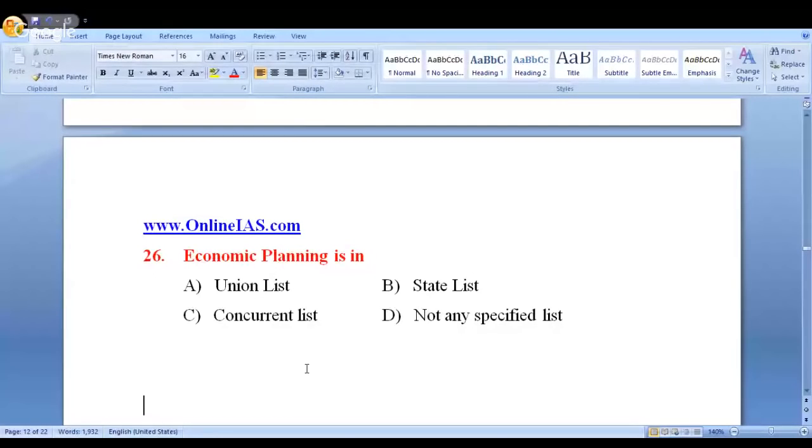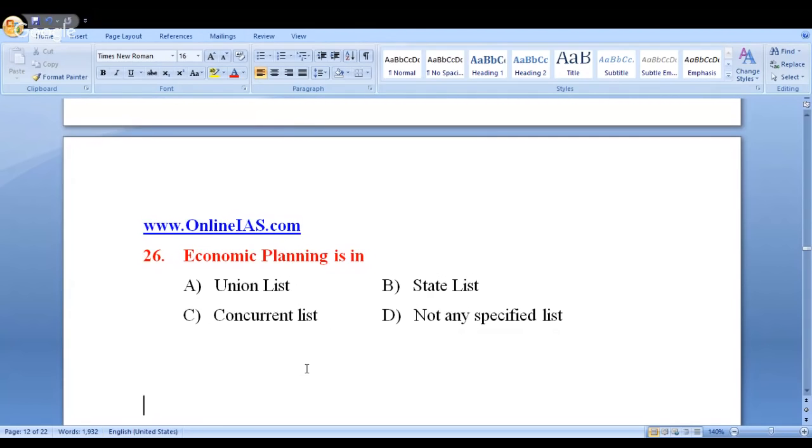Right. So the first one, if you can look at economic planning is in. So you know what is economic planning, and we need to go for this planning. But where exactly it is present? So we know that there is a schedule called seventh schedule. Under this, you have union list, state list, and concurrent list. Clear? And you know what is the difference between all these three lists, right?